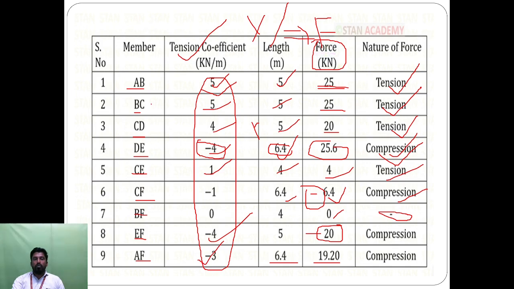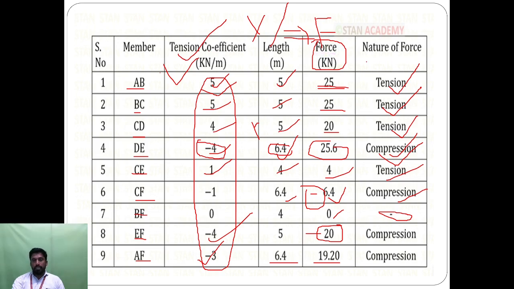After that, we conclude this problem: we can find the tension coefficient, and we can find the member force by using the tension coefficient. A lot of methods are available for structural analysis to find the member reactions, like the tension coefficient method, kinematic indeterminate structures, the stiffness matrix method, the finite element method, and the influence line diagram. These are the methods to find the member forces of particular structures.